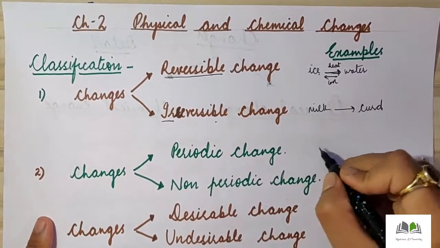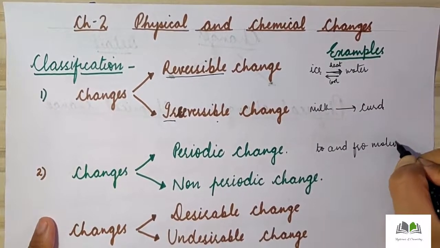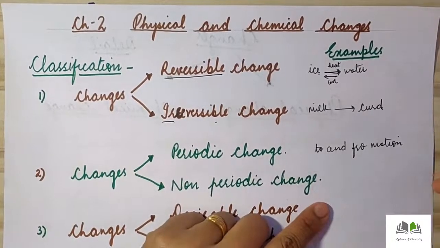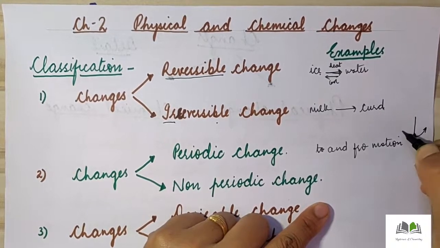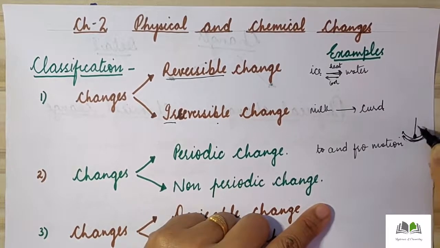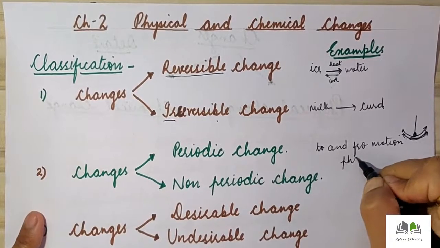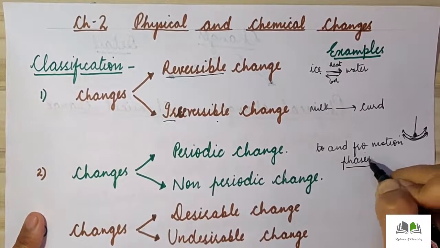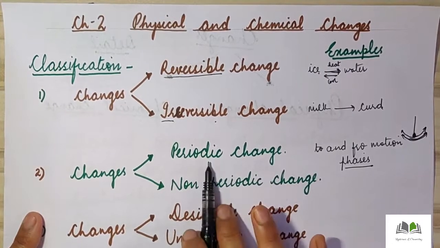For example, the to and fro motion of a pendulum. What is the meaning of to and fro motion? For example, this is a pendulum. Once it moves in this direction, it will come back. Now again it will go here, again it will come back. So this type of motion is known as to and fro motion. So the to and fro motion of a pendulum is a type of periodic change. And the other example is phases of the moon. This is also a type of change which can be seen again and again, which is repeated again and again after regular intervals of time. That change is known as periodic change.